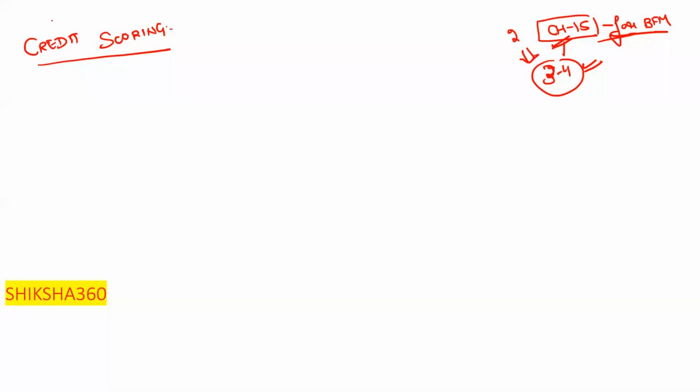Similarly, chapter number 6 of retail is the same type of chapter, 2 to 3 pages, and you can easily score 3 to 4 marks.